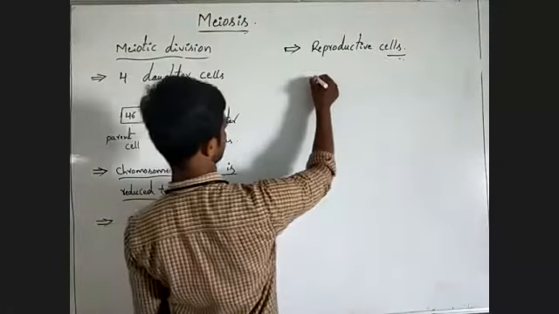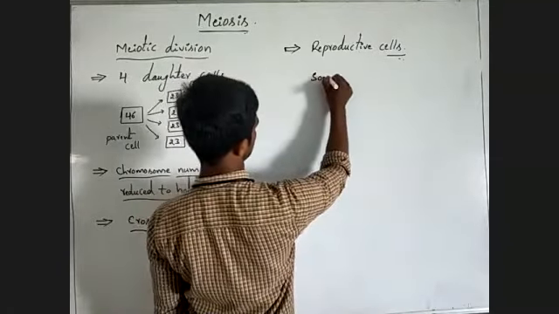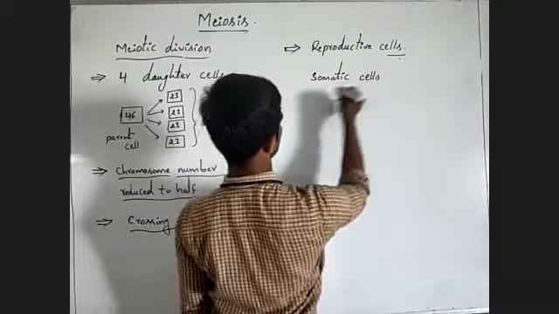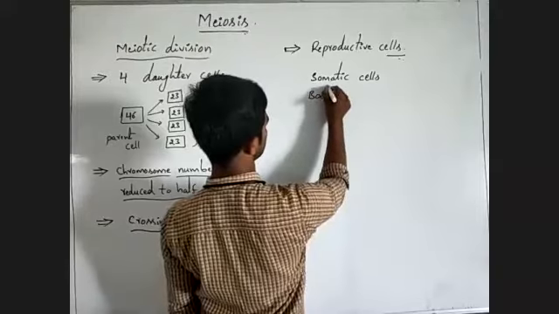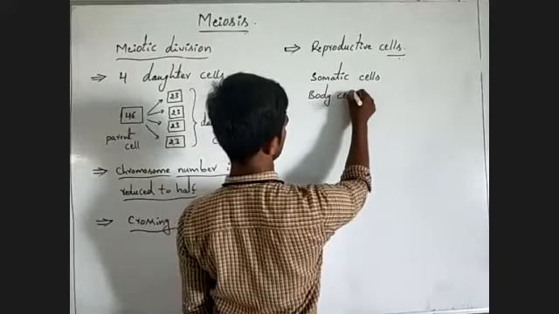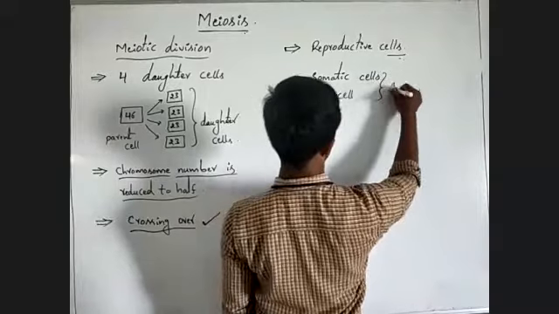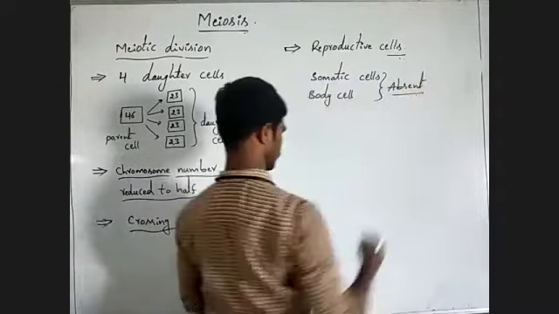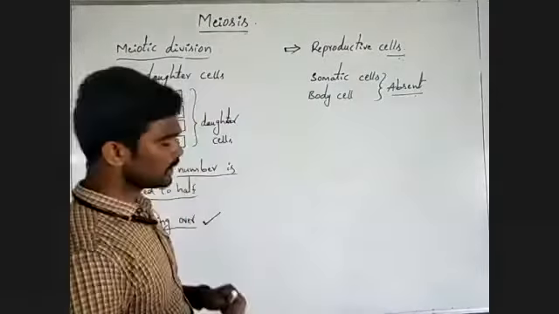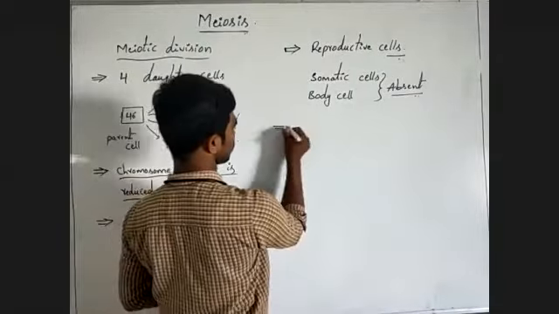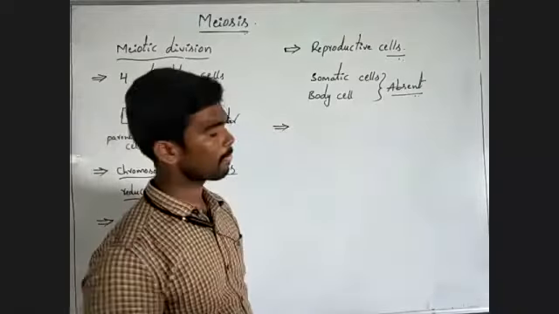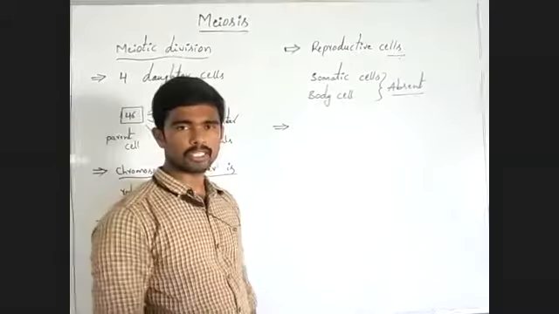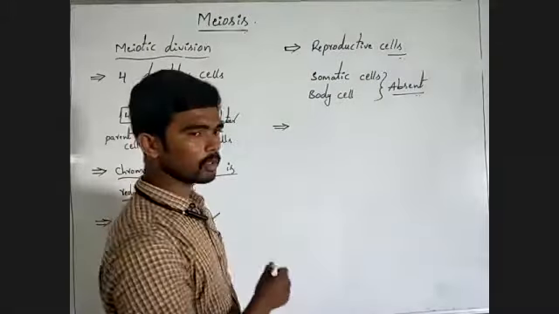In vegetative cells, or somatic cells, or body cells, it is absent. Means the exact location of the meiosis process.